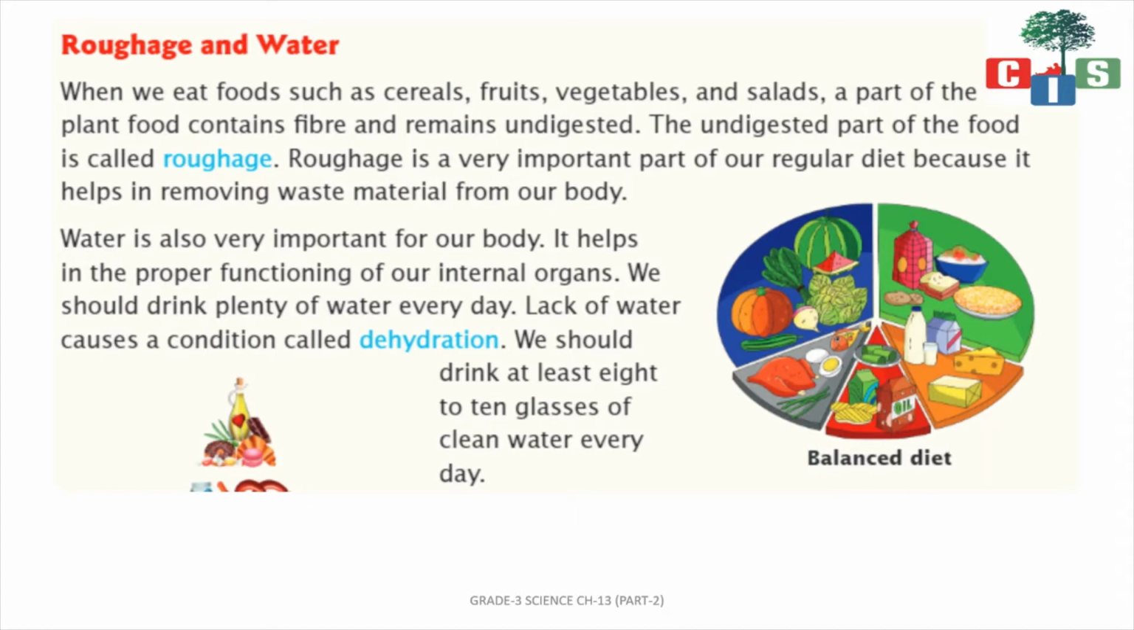When we eat food such as cereals, fruits, vegetables and salad, a part of the food consists of fiber and remains undigested. This undigested part of the food is known as roughage. Why is roughage important if it is undigested food? Roughage is a very important part of our regular diet because it helps in removing the waste material from our body. We get it from different types of fruits and vegetables.